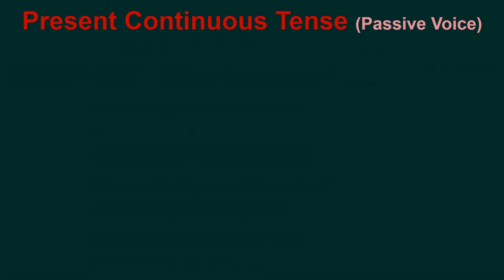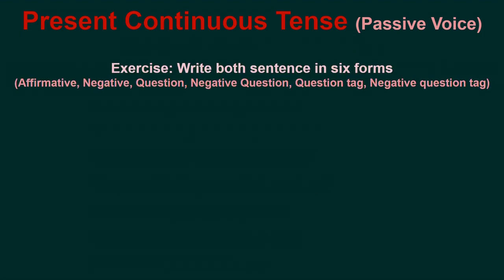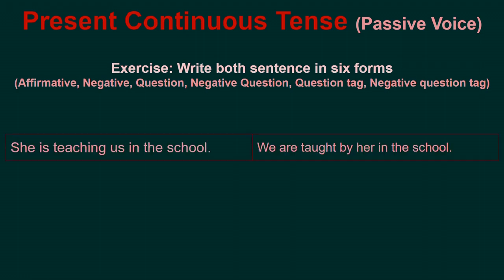Present continuous tense. Passive voice. Exercise: write both sentences in 6 forms. She is teaching us in the school. We are taught by her in the school.